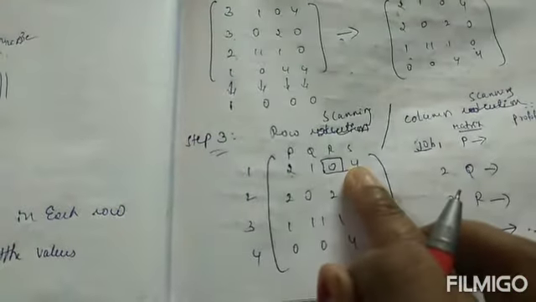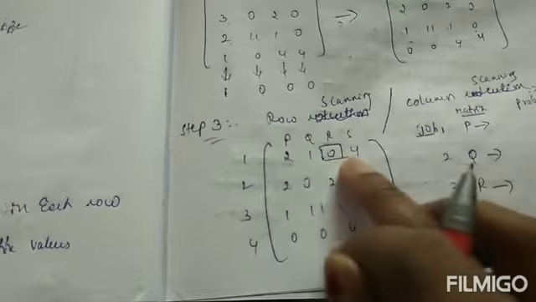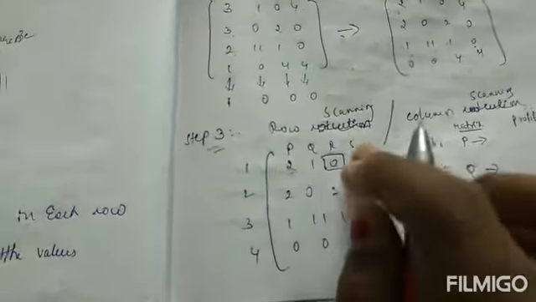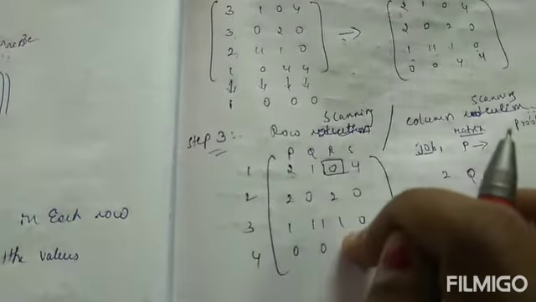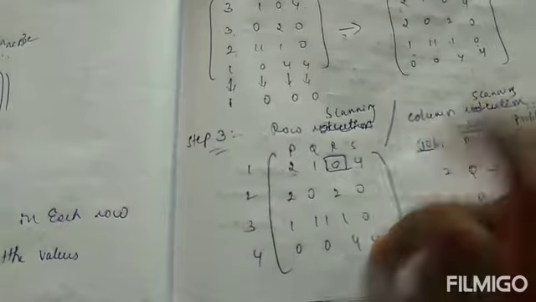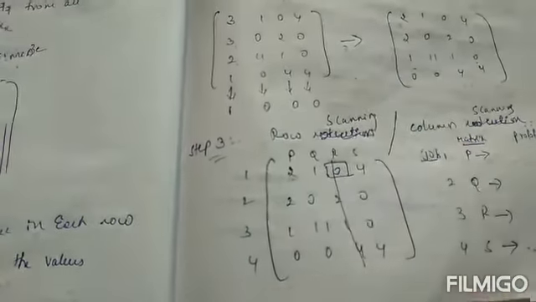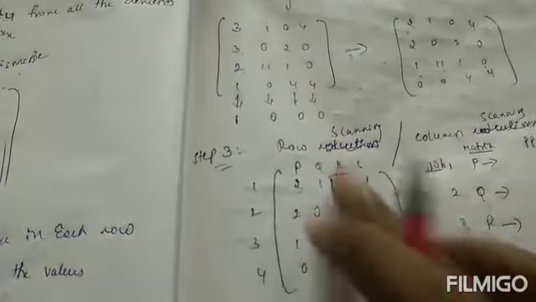If there are any other zeros in that particular column, just cancel those zeros. If there are none, just cancel that column vertically.